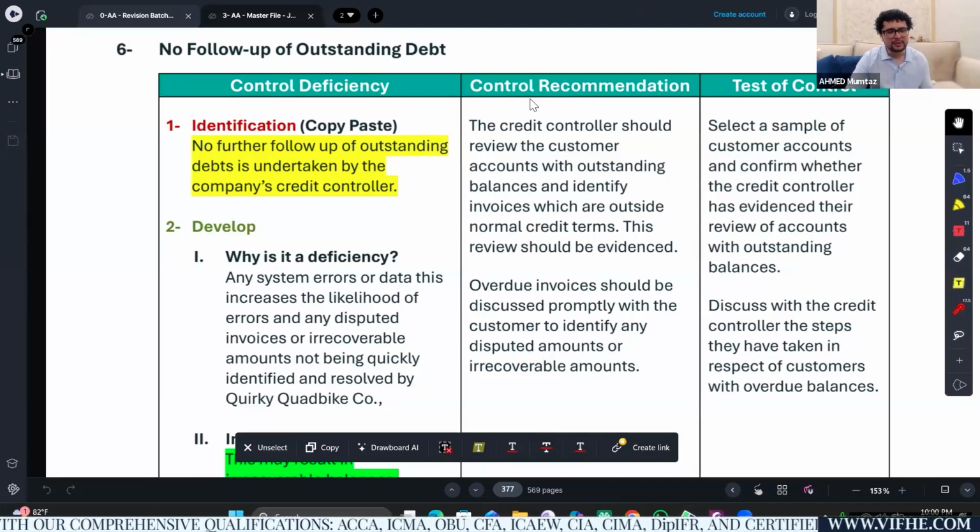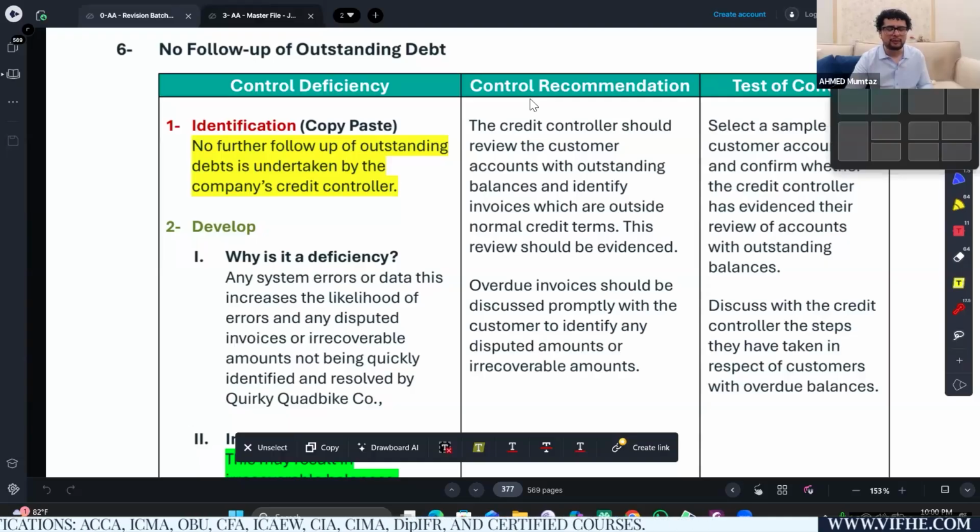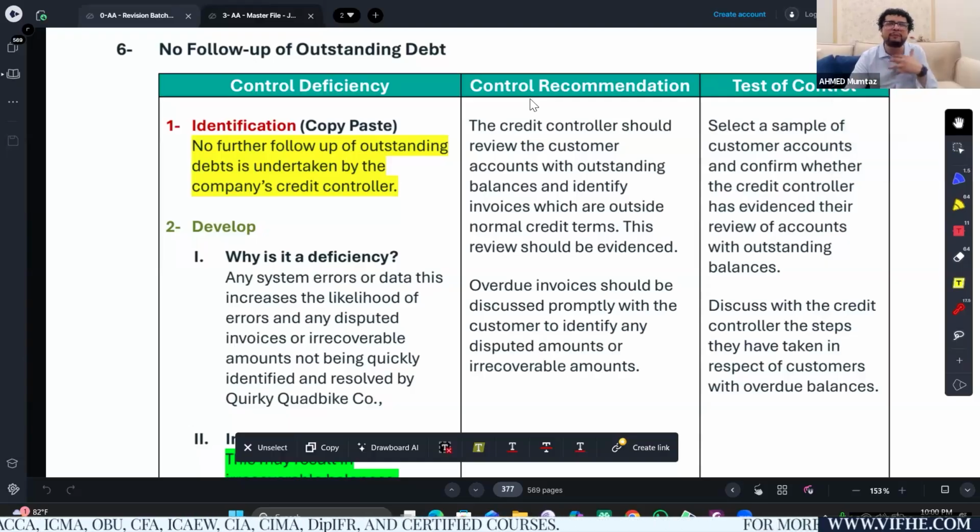Sir, could we say that receivables could be misstated? And yes, you can always say that not only will those bad debts create loss of profitability for the company, but they will also create cash flow problems. But primarily, they will create loss of profitability, because a bad debt is an expense. Expense is a direct hit on profitability first, liquidity later. So if you say that it will create loss of profitability for the company, that's sufficient.